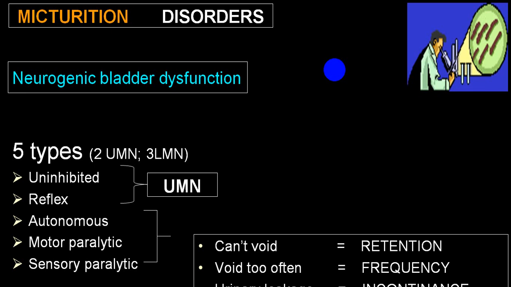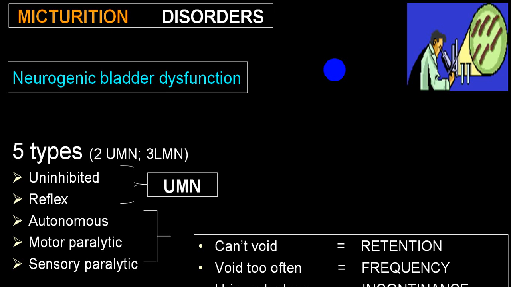Whenever there is an obstruction, it will give rise to obstruction to voiding. The classical example is BPH. Those will be voiding disorders. And storage disorders mean the bladder is not able to store normally, say if there is damage to the internal sphincter or external sphincter and it gives rise to incontinence. That will be a storage disorder.